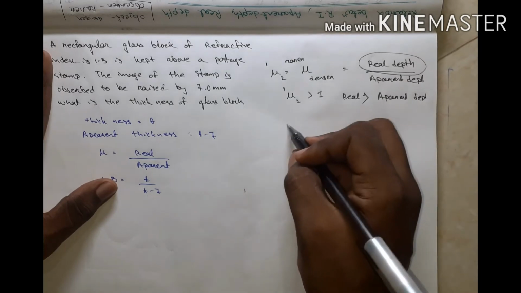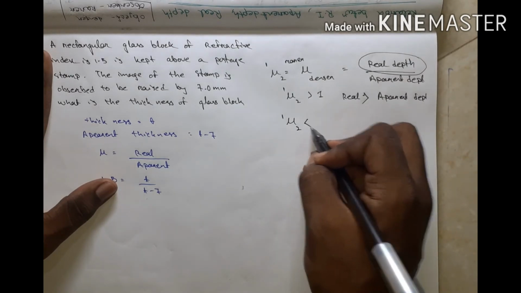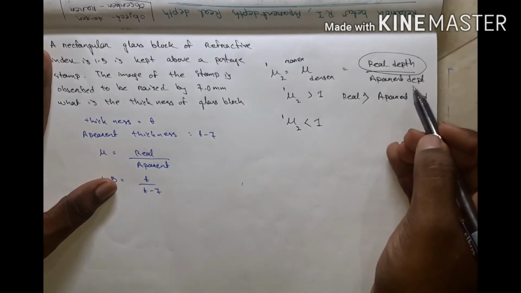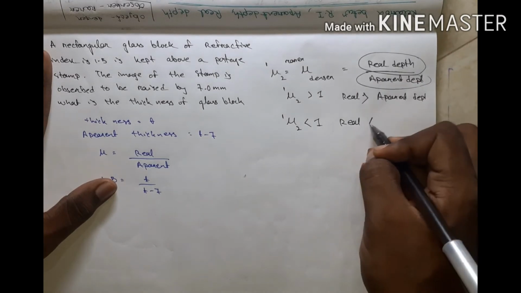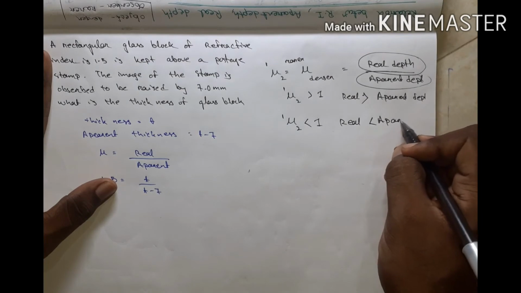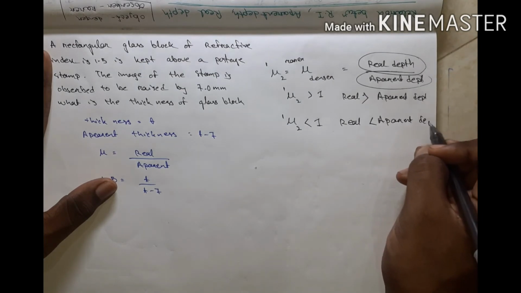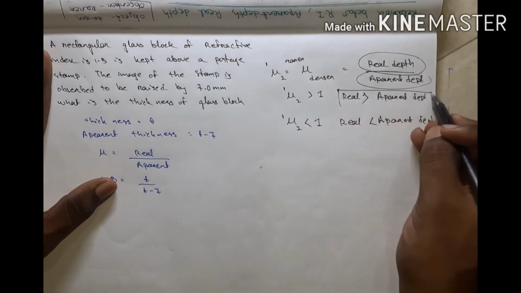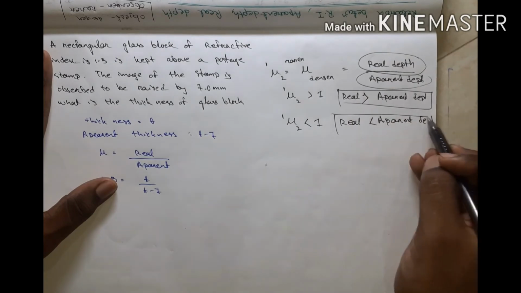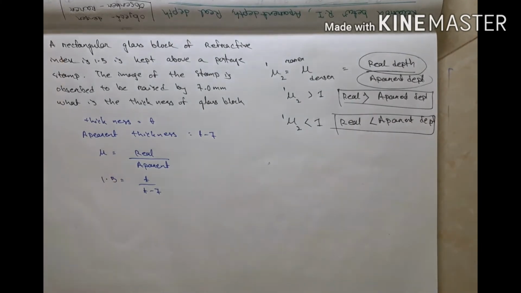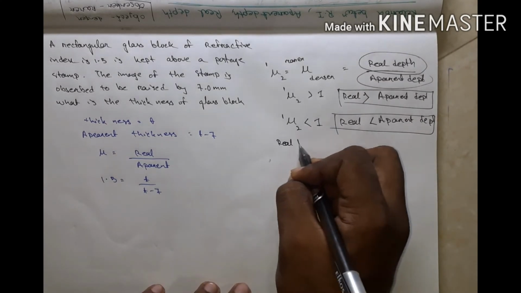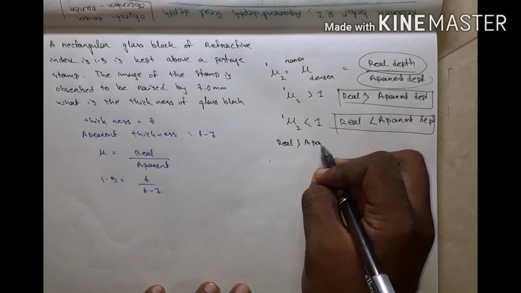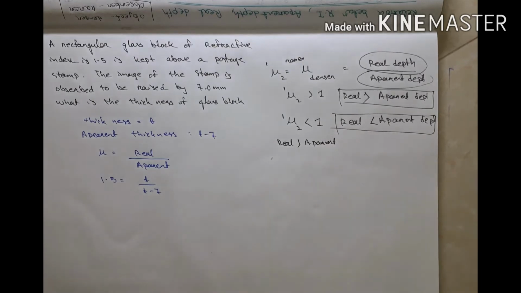Okay. If I want mu 1 to 2 to be less than 1, what do I have to do? Apparent depth is more. Real depth is less than apparent depth. So there are two cases. One is real depth greater than apparent depth. The other is real depth less than apparent depth. When is real depth greater than apparent depth? When?